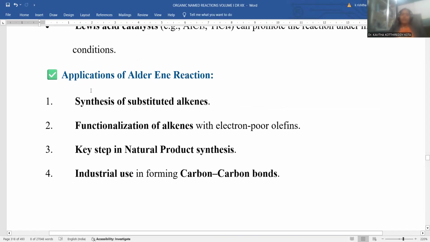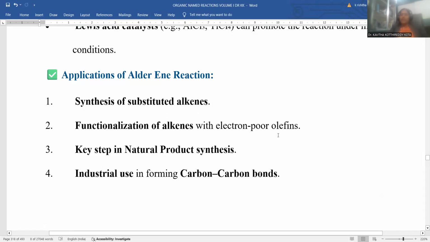Later we will think about how we could use this reaction, in what way the reaction is helpful to mankind. That is the parameter called applications. Synthesis of substituted alkenes is possible. Ultimately the product, the ene adduct, is an alkene, but with a different structure in comparison to the starting material, so it is purely for the manufacturing of alkenes.